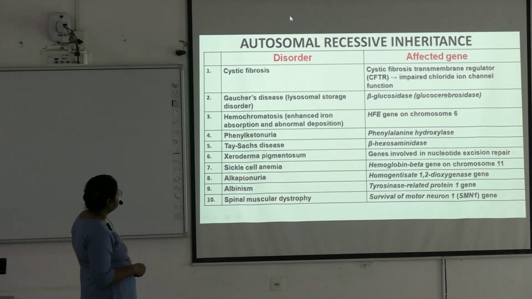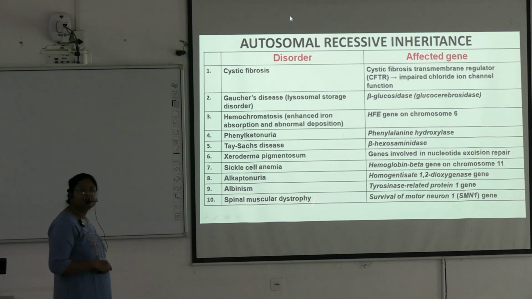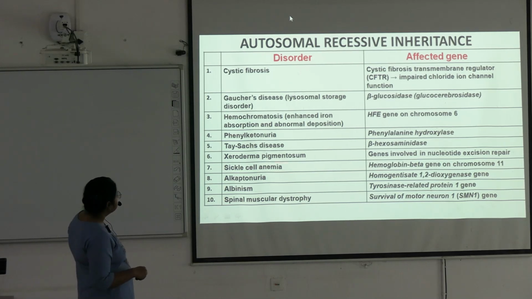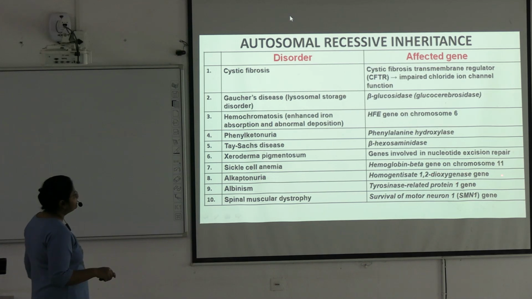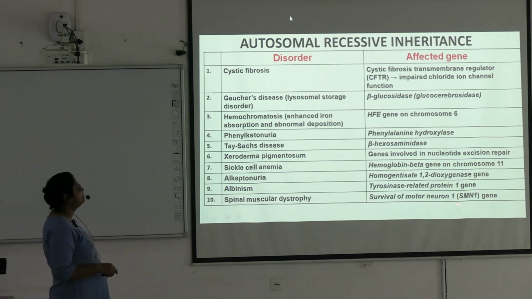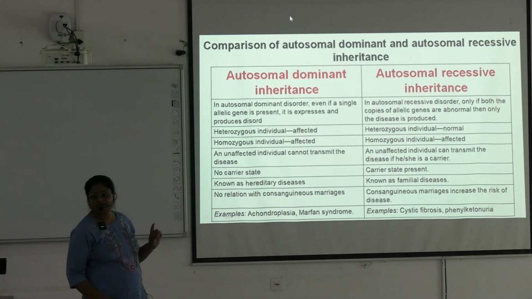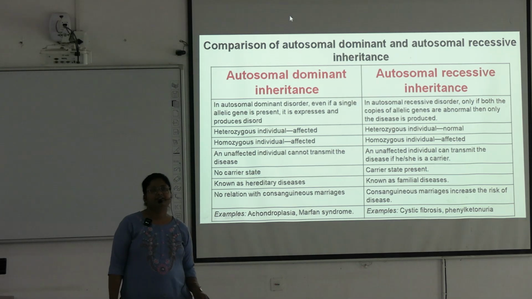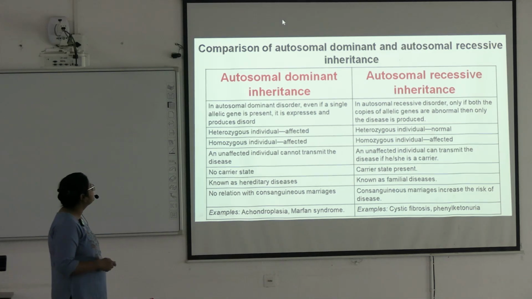Alkaptonuria, this is also important. Albinism, spinal muscular atrophy, all these are important diseases. Okay. So alkaptonuria, homogentisate 1,2-dioxygenase gene is affected. Albinism, tyrosinase related protein 1 gene, and spinal muscular atrophy, survival of motor neuron 1, SMN1 gene is affected. Okay. Gene mutation you will also read in biochemistry. You have read already or not? Mutation is also in your biochemistry.